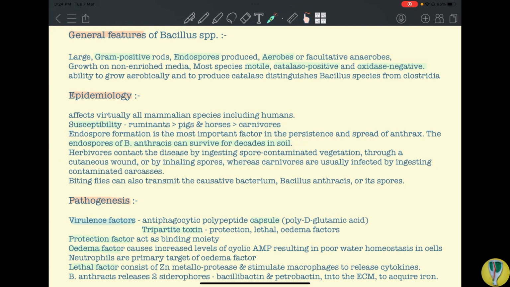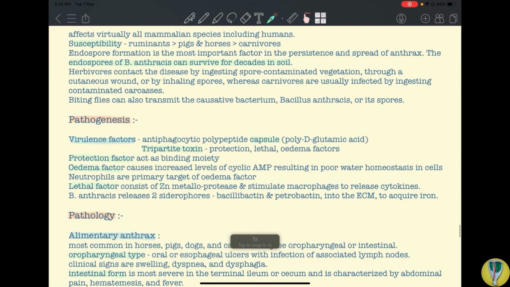Okay, herbivores contract the disease by ingesting spore contaminated vegetation. So the source of transmission in case of herbivores is ingestion. Okay, other than that, cutaneous wounds or inhalation can also transmit the disease. In case of carnivores, ingesting contaminated carcasses is the most common source of infection. In case of horses, biting flies can also transmit the bacterium. Okay, so biting flies are a common source of transmission in case of horses.